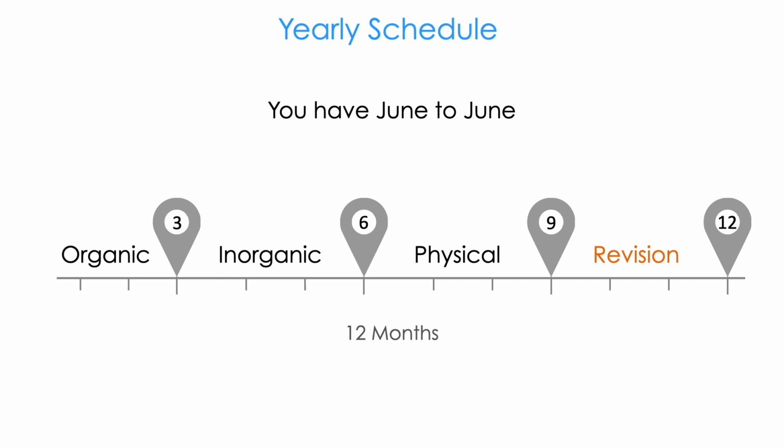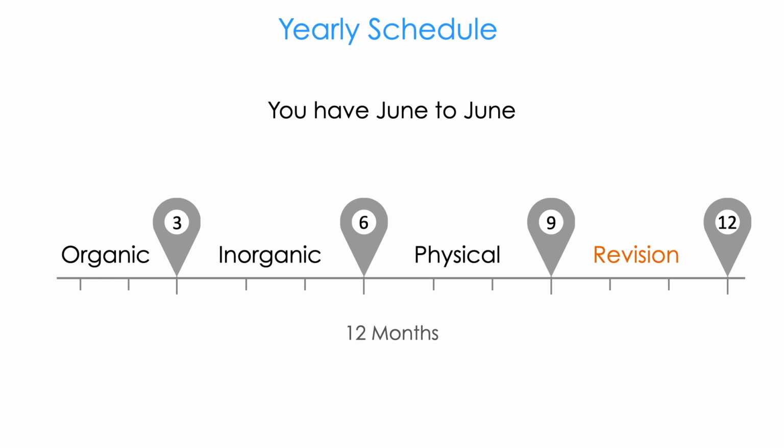Typically you have a 12-month window from June to June. Here I separated the 12 months into 4 parts of 3 months each: 3 months for organic, 3 months for inorganic and 3 months for physical. And you should revise simultaneously in the last month. The revision contains mock exams as well as a regular revision schedule.